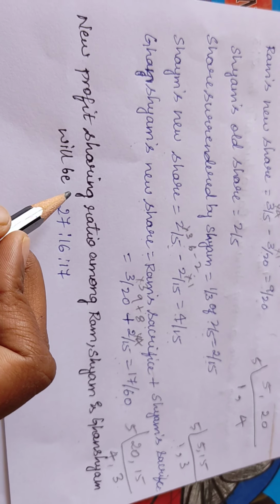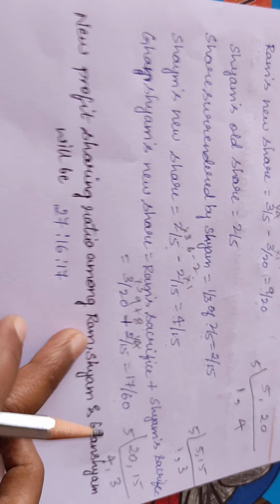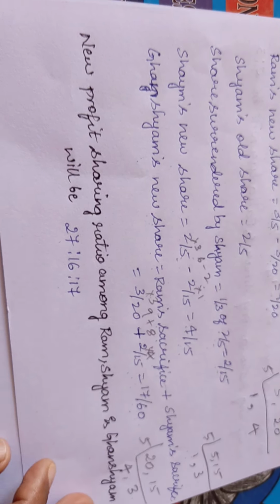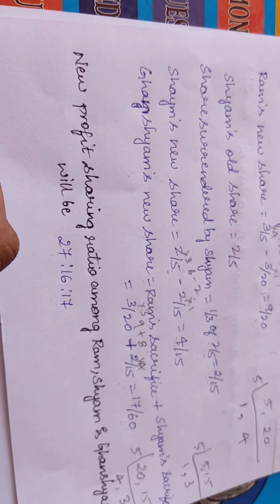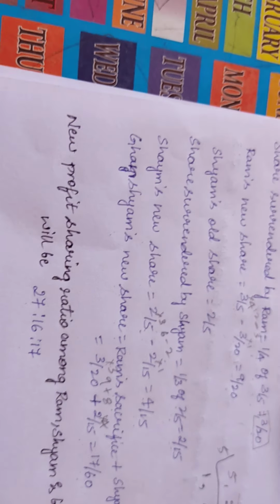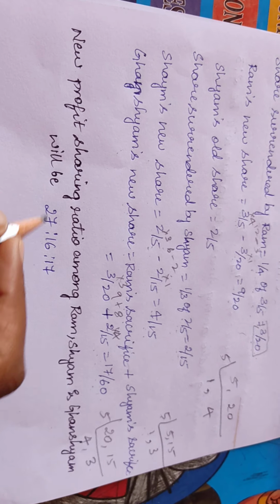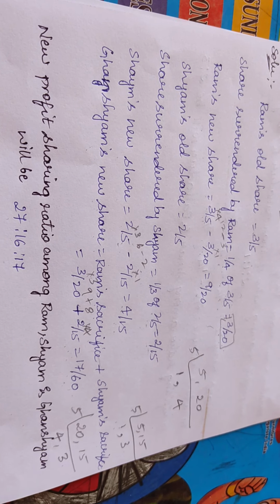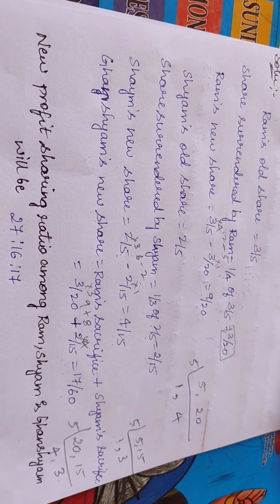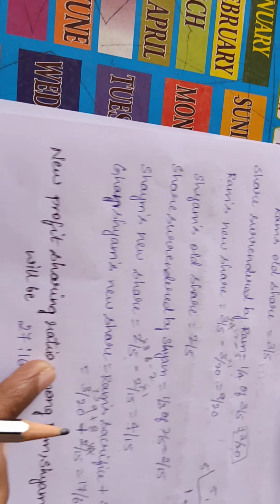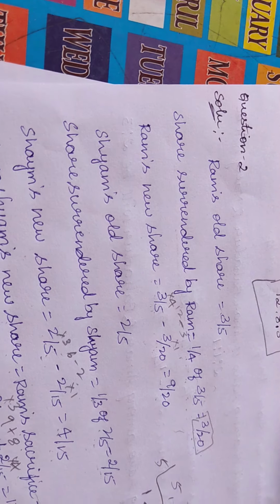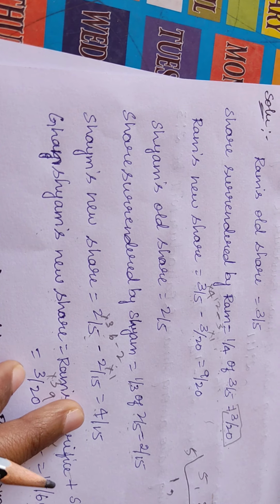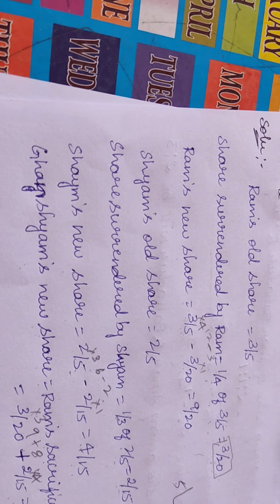So now the new profit sharing ratio among Ram, Shyam and Ghanshyam is 27:16:17. So that is the share. Ram's new share is 9/20 and Shyam's new share is 4/15.